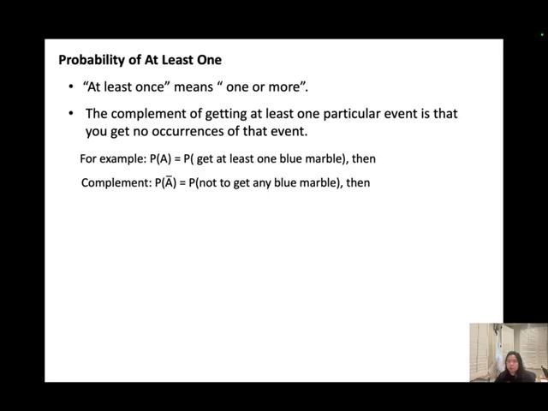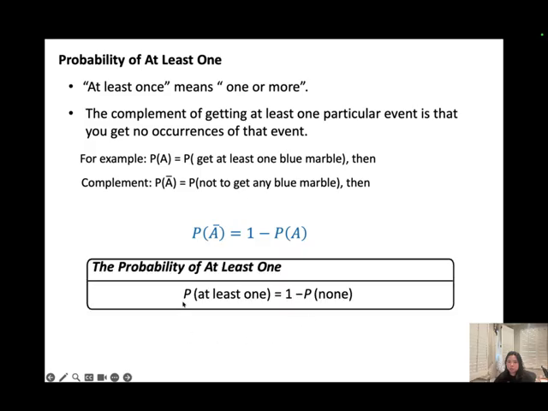Remember, we learned the complement events in session 4.1. We apply this formula: probability of the complement of A equals 1 minus probability of A. So in this session, we will apply the same formula. When you see find the probability of at least once, you need to know how to write down the complement of the event. Just like this example, getting at least one blue marble, the complement will be not getting any blue marble. So probability of at least one equals 1 minus probability of none of it.